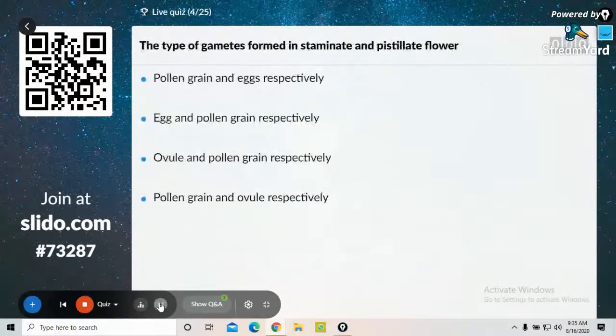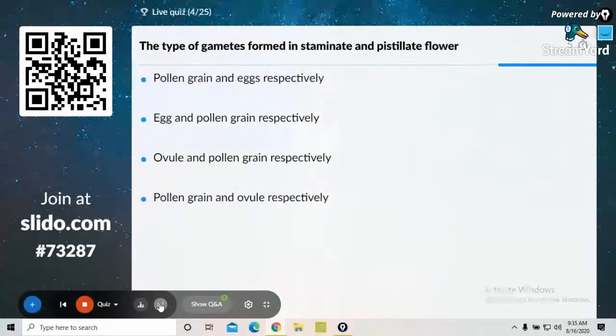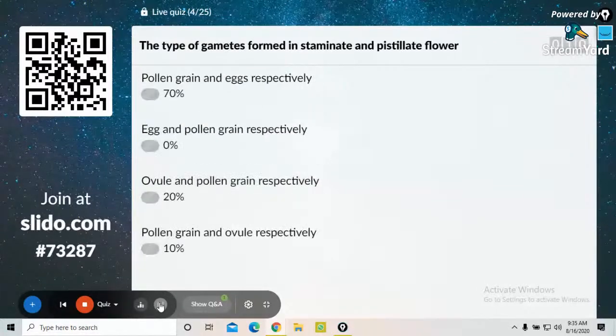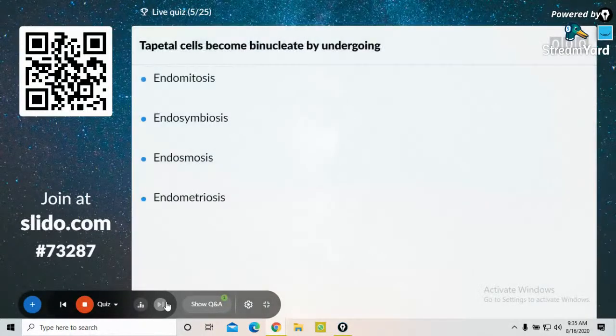The type of gametes formed in staminate and pistillate flower are pollen grain and egg respectively, egg and pollen grain respectively, ovule and pollen grain respectively, pollen grain and ovule respectively. Yes, the correct answer is pollen grain from the staminate flower, egg from the pistillate flower. Very good. Next question on the screen.